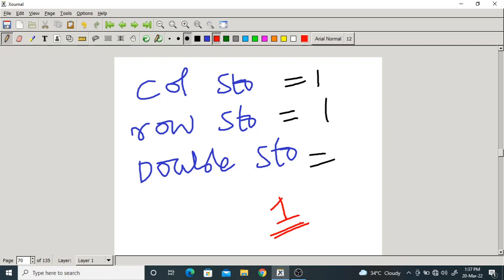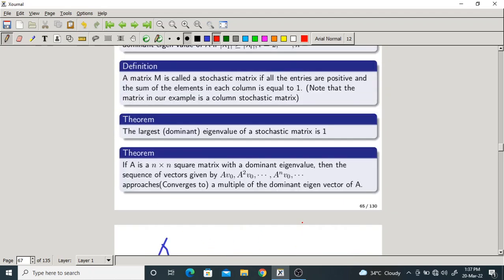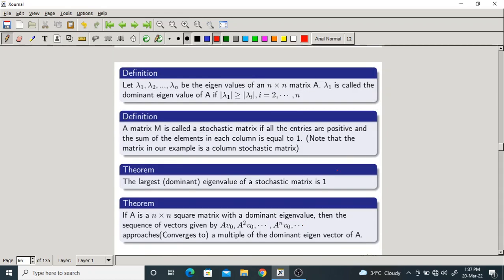The dominant eigenvalue of a stochastic matrix is 1. So you remember this is an important theorem. We have a proof also, but it is not required at this point of time. So the theorem is very important, this third one. Okay. Now what would you say if you combine the third one with the first one?